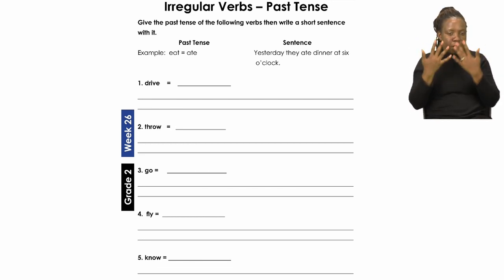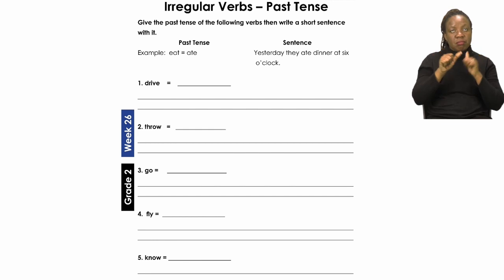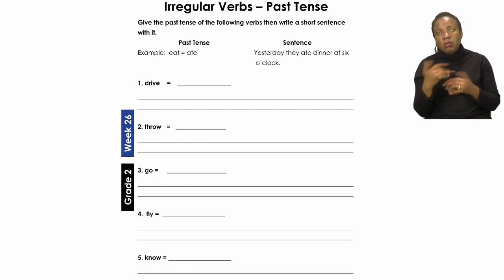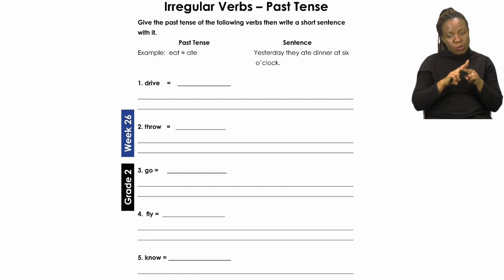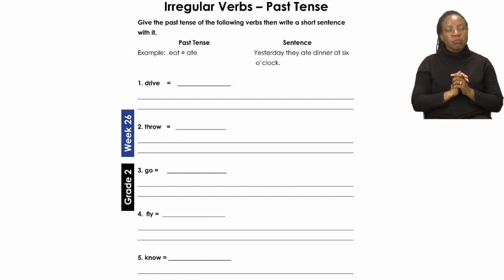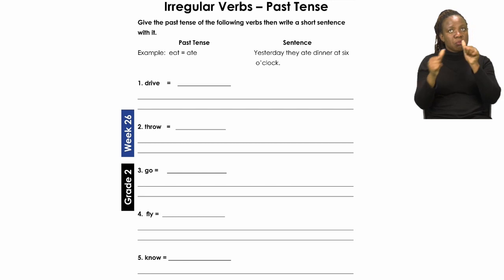The example of the word is eat, and the past tense of the word eat is ate. Now we have to take the word ate and make a sentence with it. The sentence that was made with the word ate is, yesterday they ate dinner at 6 o'clock.